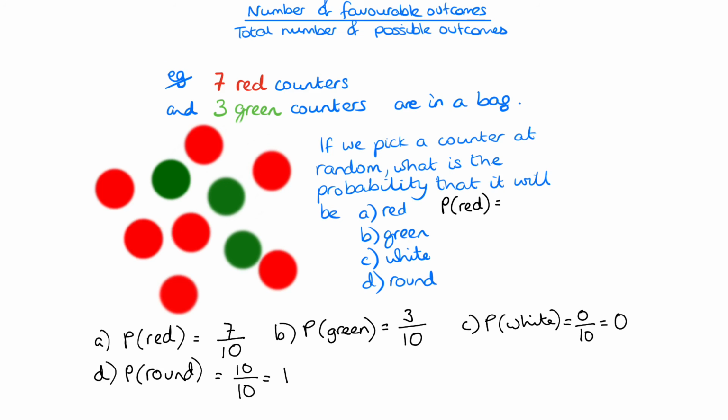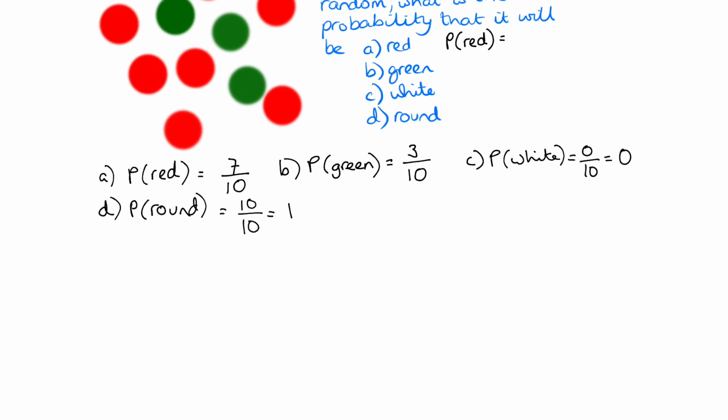Okay, so there are questions for you to try just now, and they're all similar to this. So just remember, when you're making your fraction to say what the probability is, on the bottom of the fraction goes the total number of different things that can happen when you do the thing in the question. So pick out a counter at random, for example, or pick a chocolate at random, or pick a pupil out of a class. So on the bottom goes the total number of different things that can happen, and on the top goes the ones that are in the question.